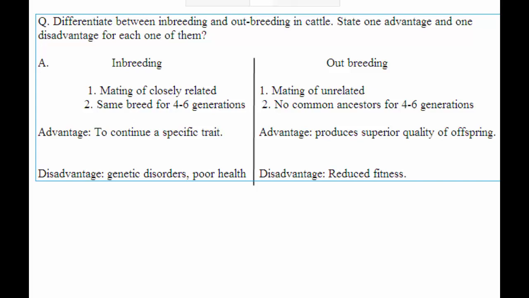Coming to the outbreeding, what could be the advantages and disadvantages? The advantage here in outbreeding is that it often produces offspring of superior quality because it increases homozygosity, so that it can produce superior quality of offsprings. So this could be an advantage. But coming to the disadvantage in outbreeding, it reduces the fitness in descendant generations. So this could be the disadvantage of outbreeding.